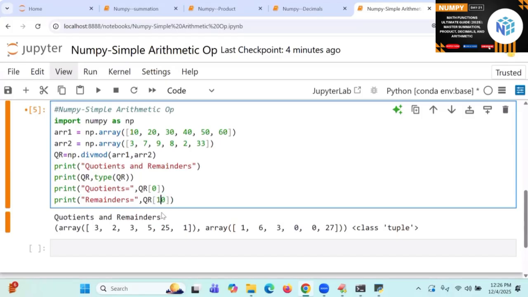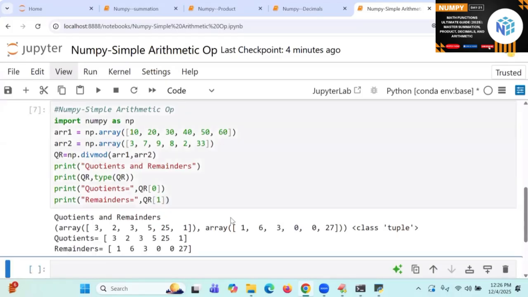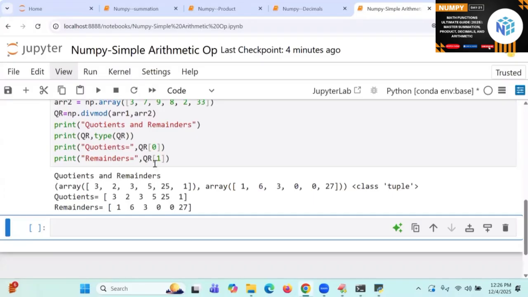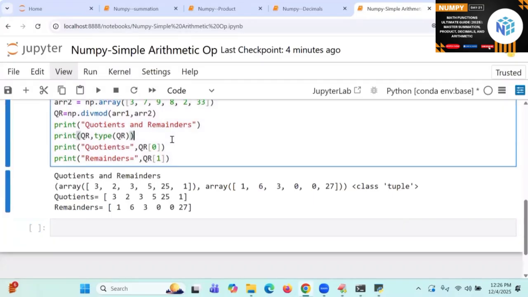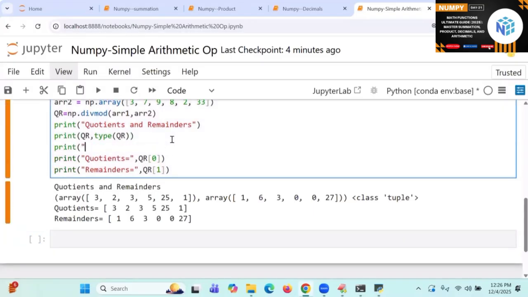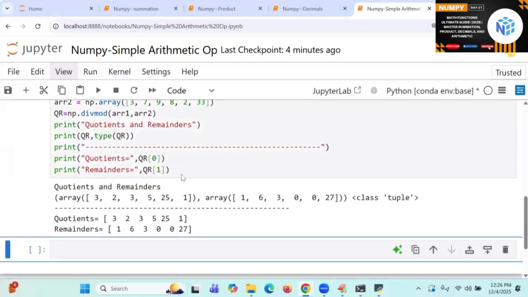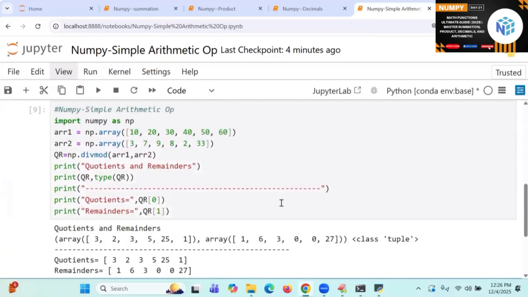This is called what? 1. So this is called 1. Are you getting it or not? So this is a complete array. Either you go that fashion or this way you can go for it. This is about the subject of cumulative, remainder, divmod.